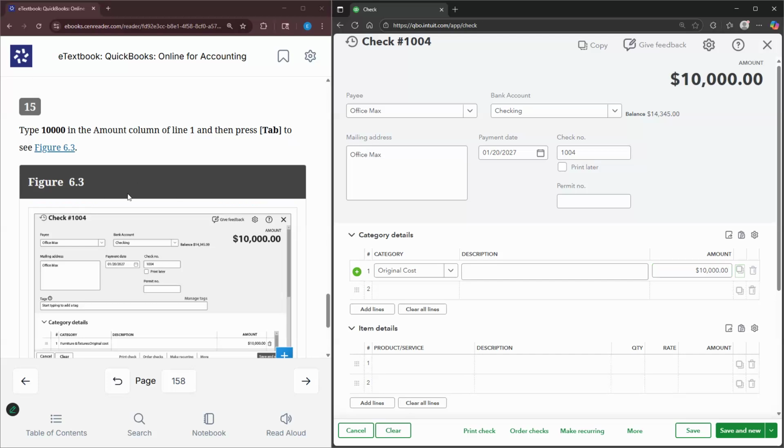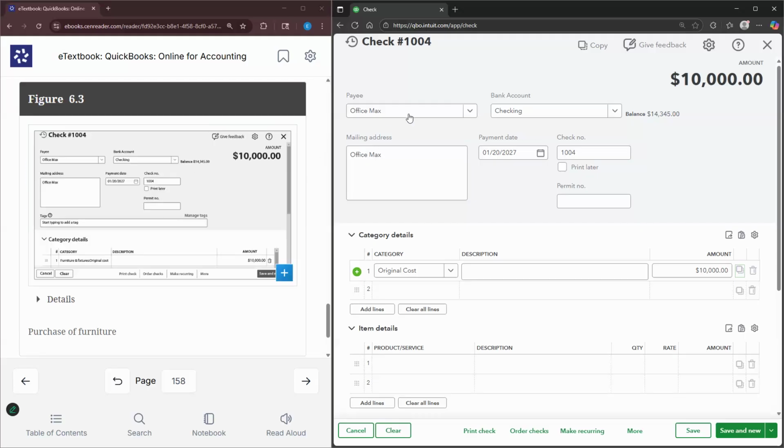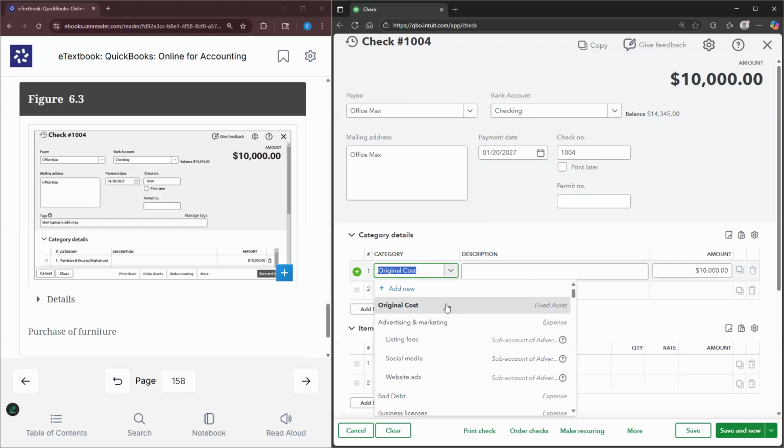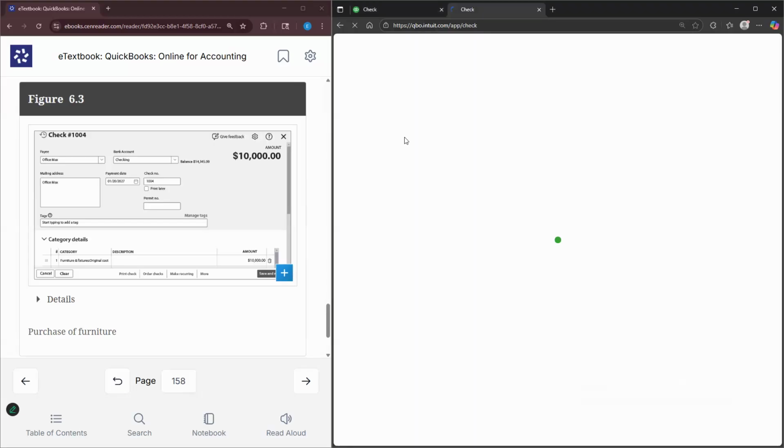Select tab. Then we want to make sure everything ties. So we have office bank checking. We have the check number, the date, the original cost account. It should be under. All right, so that seems to be messed up. So here's what we're going to do. I'm going to duplicate my tab so that way I can update it.